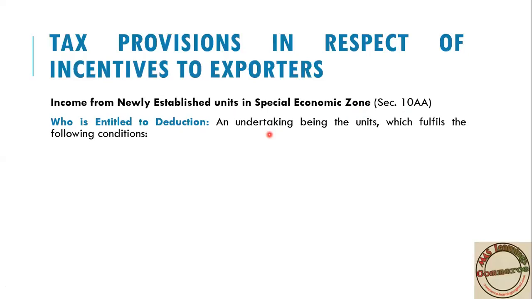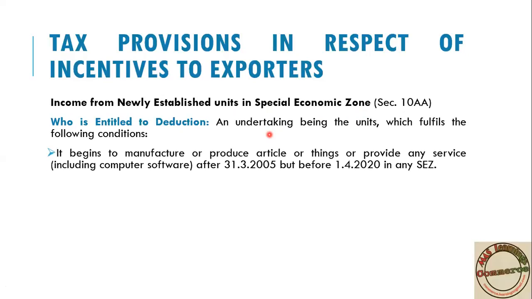It has to be begun: you have to begin manufacturing or producing articles or things, or providing any services including computer software, after 31st March 2005 but before 1st April 2020 in any special economic zone. Wherever you want, you can start your new unit which is doing export business.